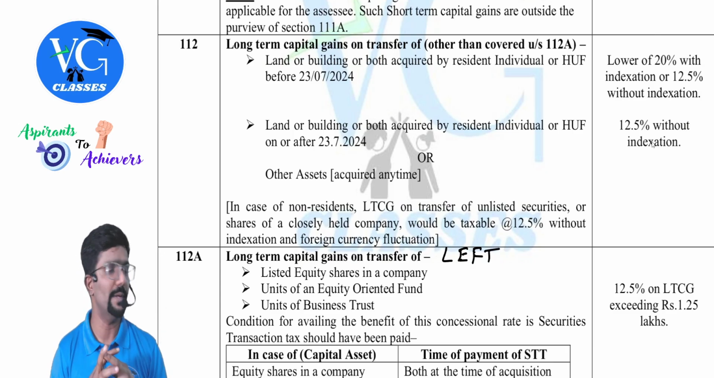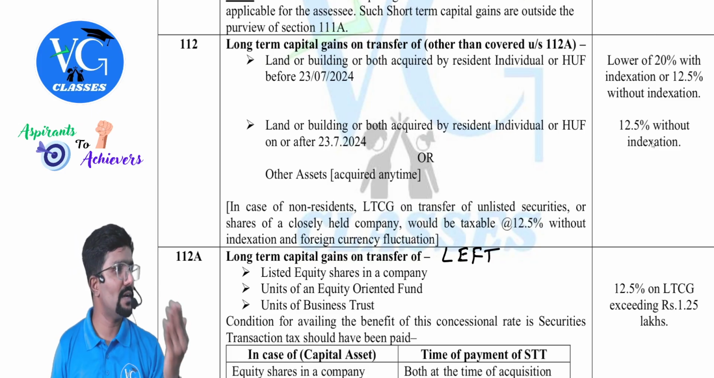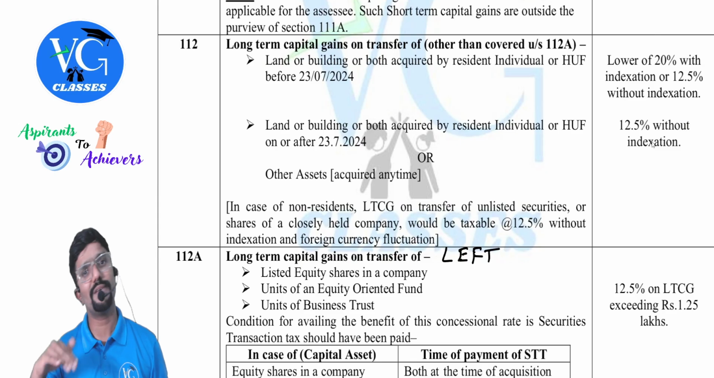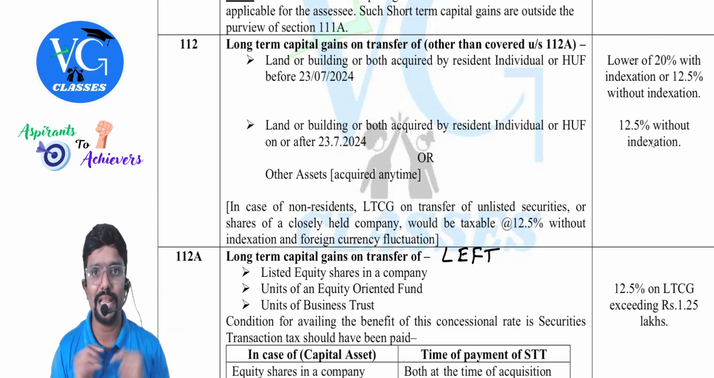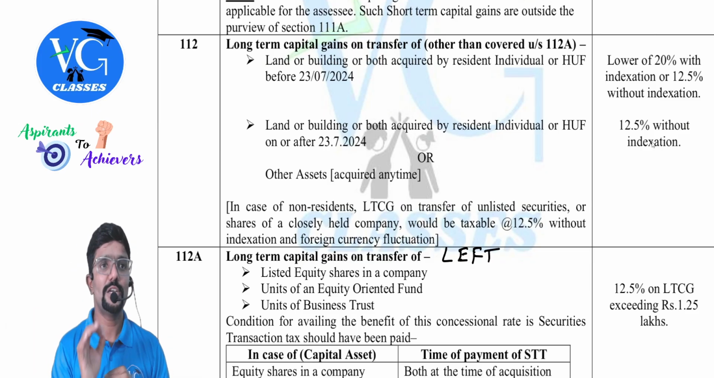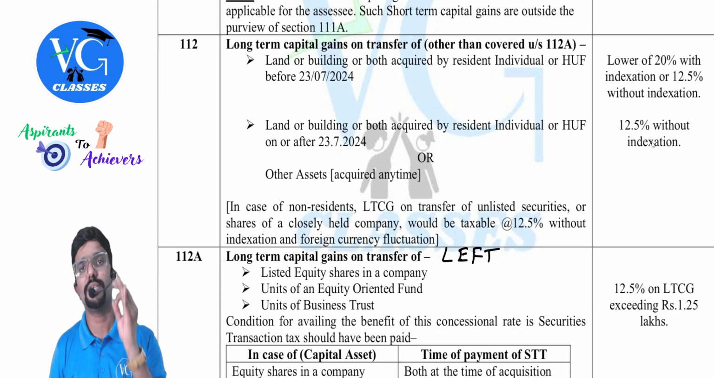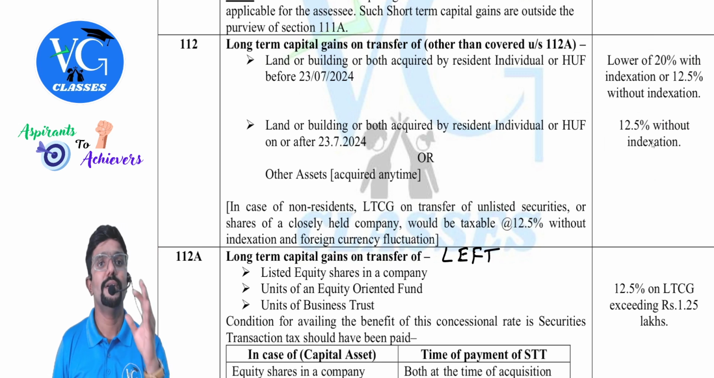A lot of changes she made. Now, if the transfer was before 23rd July, things were different. If the transfer was on or after 23rd July, things were different. But for you guys, it is not like that. From 1st April to 31st March, it is same. But please remember 23rd July, because it is one remarkable day for the government.